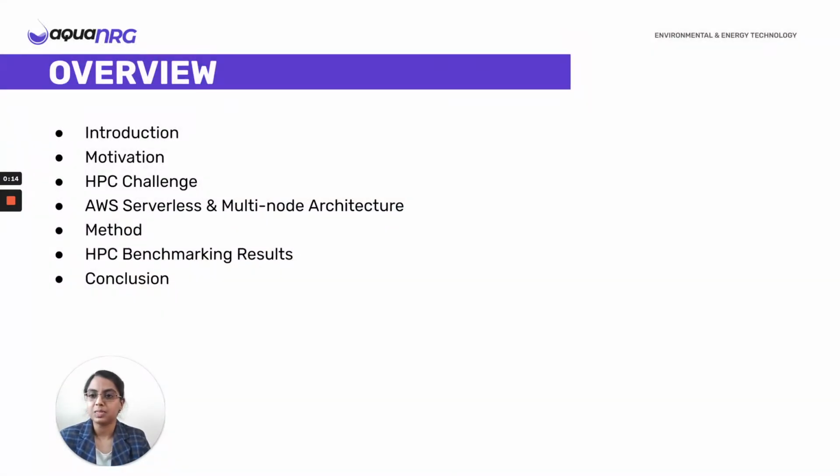Here is an overview of this presentation. I'll first walk you through the reactive transport models, the motivation for this study, the computational problem that we solved, AWS serverless and multi-node architecture that we used, our method, the benchmarking tests and the corresponding results, and then the conclusion.